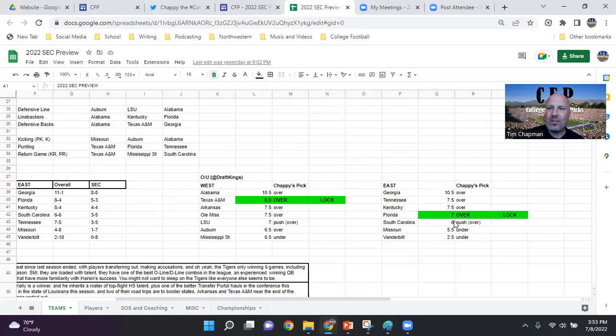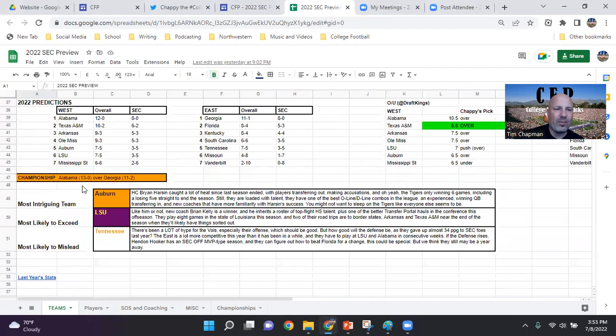And in an instance where it might be a push, like for instance, DraftKings calls for South Carolina to win 6 games. I call the same thing. So I'm going to call that a push. But if I'm going to lean one way or the other, I would be more likely and more expectant to see South Carolina hit over 6 than the under.